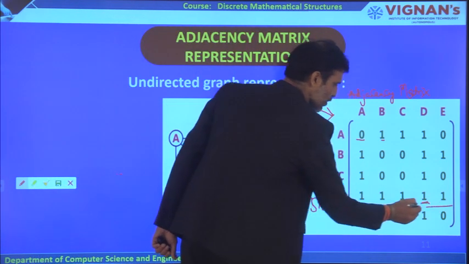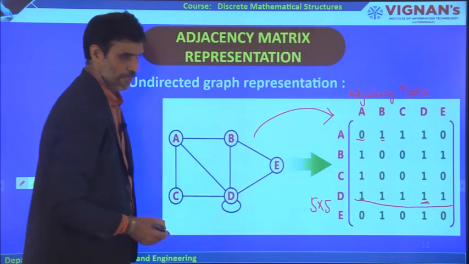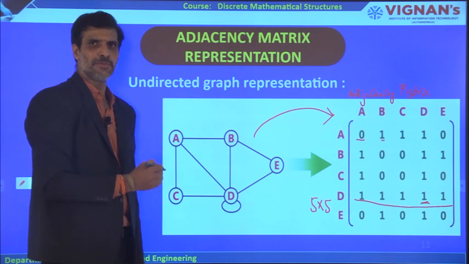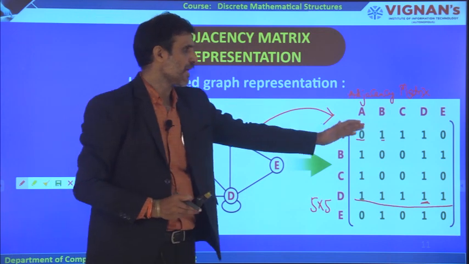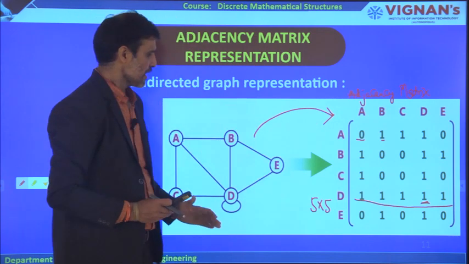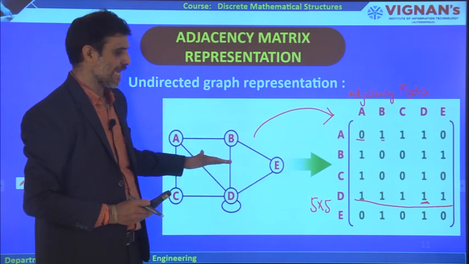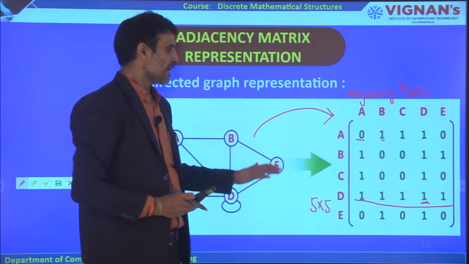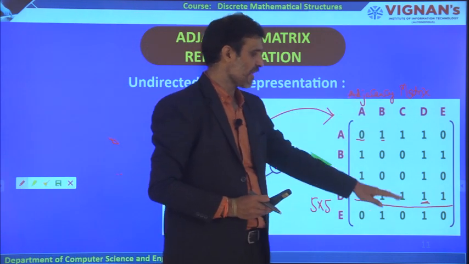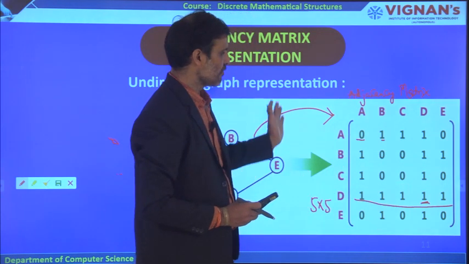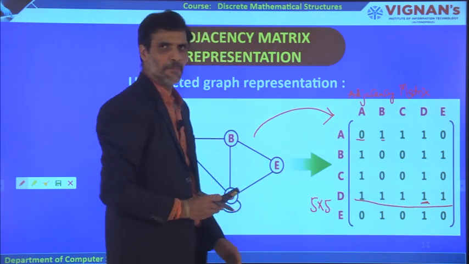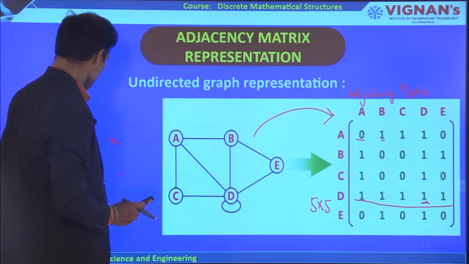Therefore, this entire row consists of all ones. This is how simply we can represent a given undirected graph in the matrix representation. Because it is not possible to represent it like this in the computer memory, it is possible to represent it in the form of an array representation. Therefore, we try to convert the given graph into the form of matrix representation.